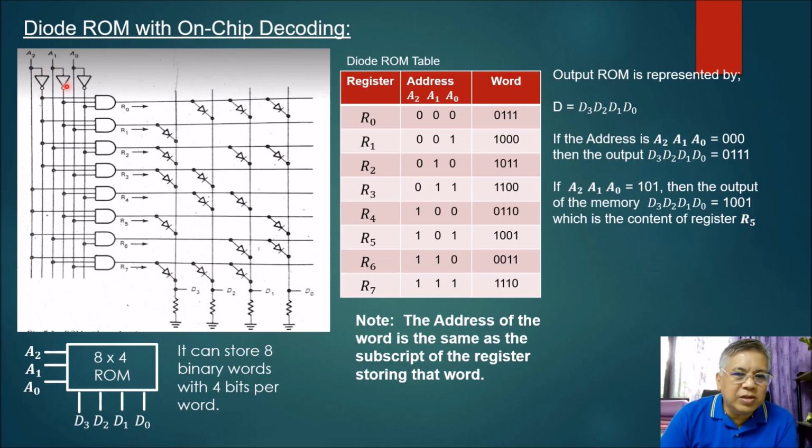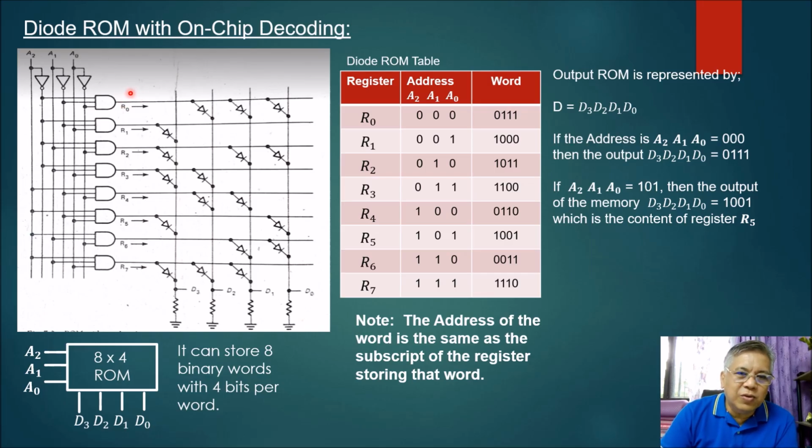This one here passes through an inverter again, the 0. It becomes 1. Inverted again here, becomes 1. So the output of this particular AND gate here, which is represented by register R sub 0, will produce an output equal to 1, because all inputs of your AND gate are equal to 1.